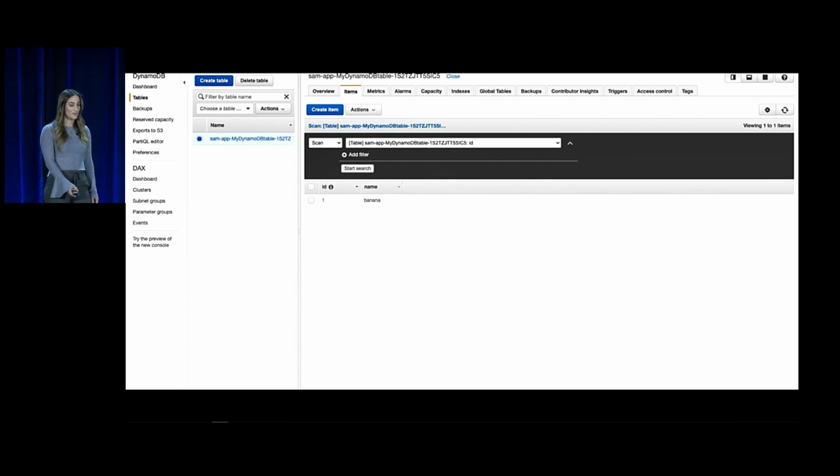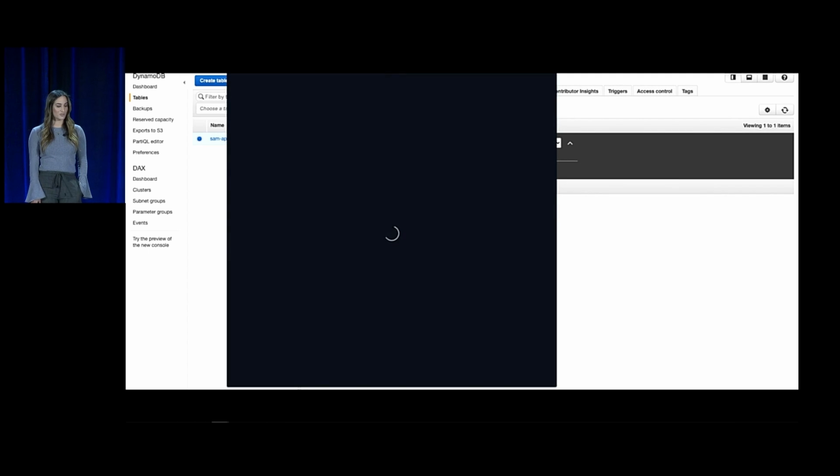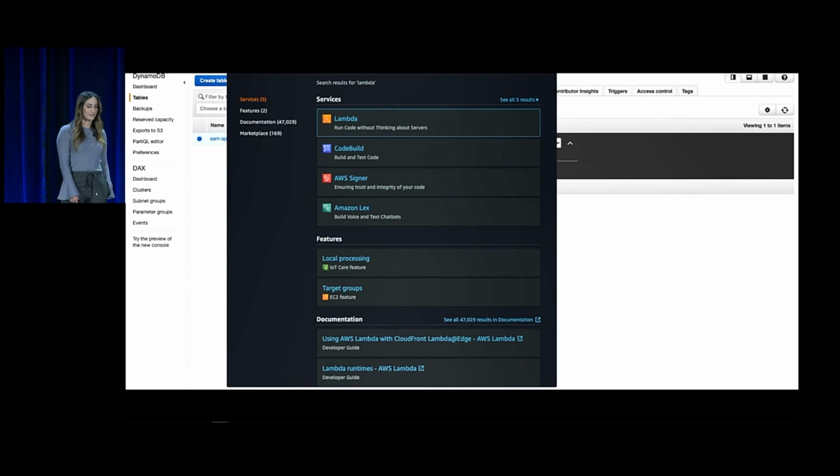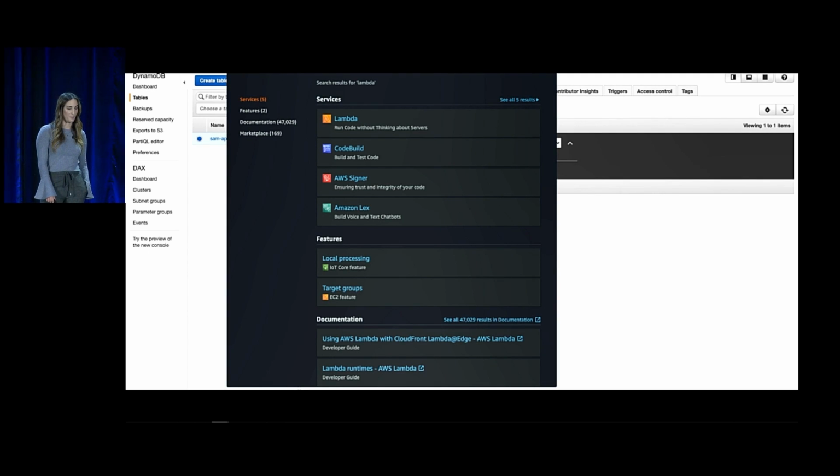Now we're going to go to the Lambda console. From the Lambda console, we're going to view CloudWatch Logs. We're just going to make sure we see that that item was added to the DynamoDB table.